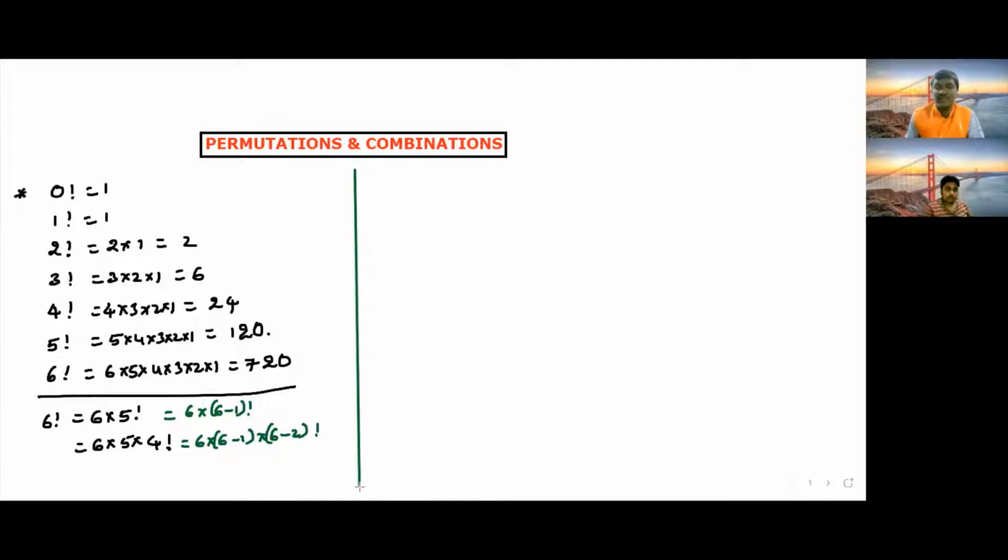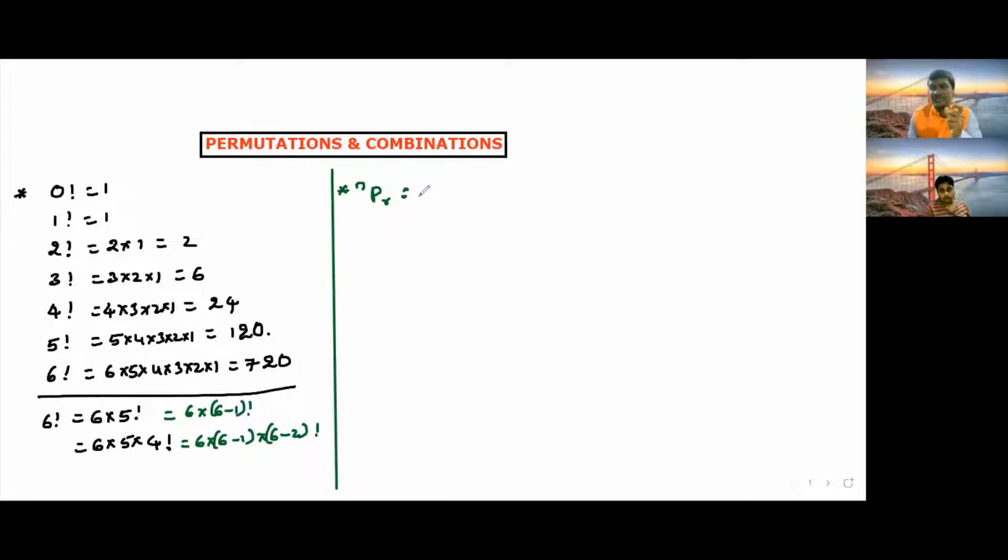And what is a permutation? What is meant by nPr? nPr is nothing but the arrangement of r objects from the given n objects, or the arrangement of r persons from the given n persons.